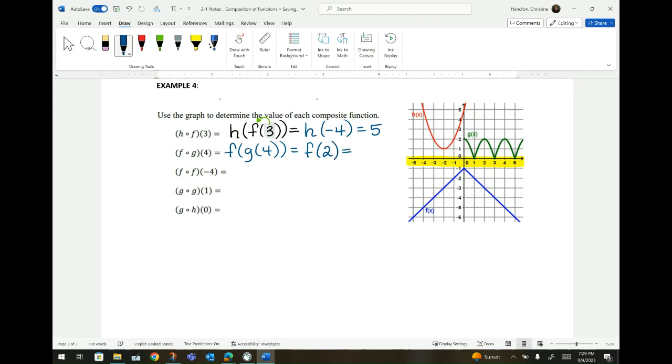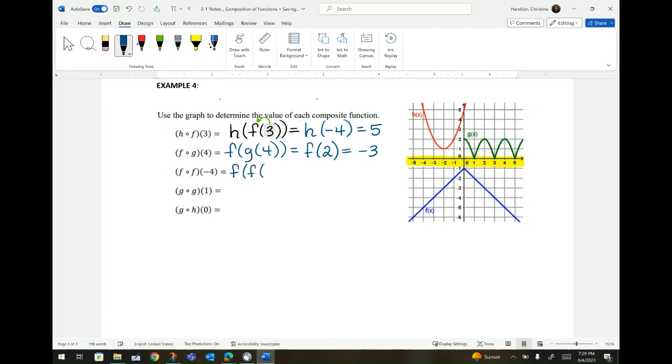Now I put an equal sign. I start on the yellow again. I'm going to be here on 2 because it's f of 2. I need to go to f. F is my blue graph. I have to go down 1, 2, 3 units to touch the blue graph. So down 3 is -3.